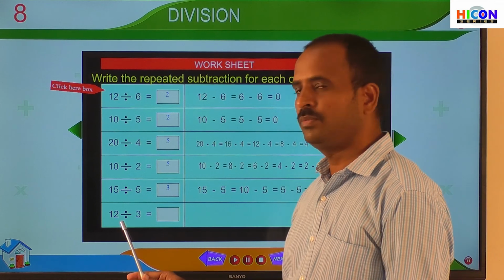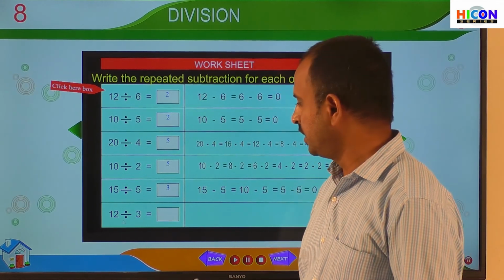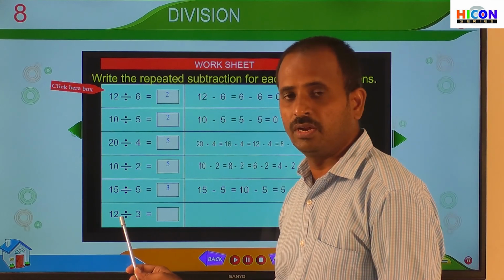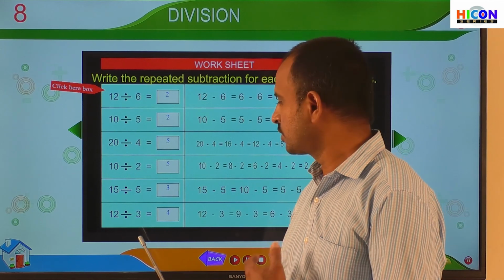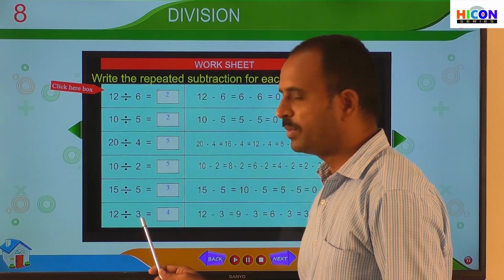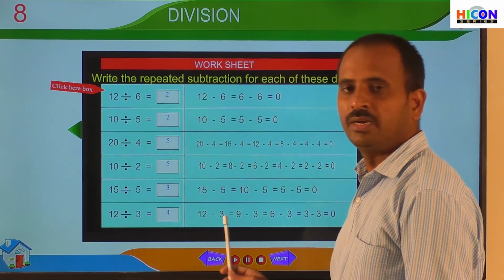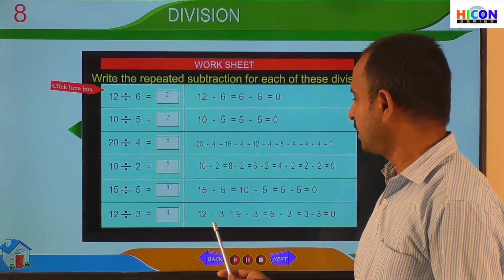And again see the last problem, 12 divided by 3. So here we have to divide the number 12 by 3. So how can we get the answer? Again we have to subtract 3 from 12 repeatedly. So subtract the number 3 from 12 repeatedly to get 0. So how many times do we have to subtract here?